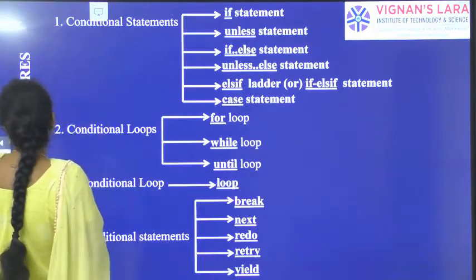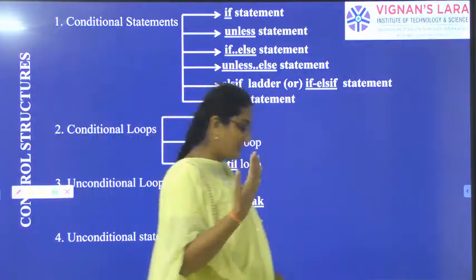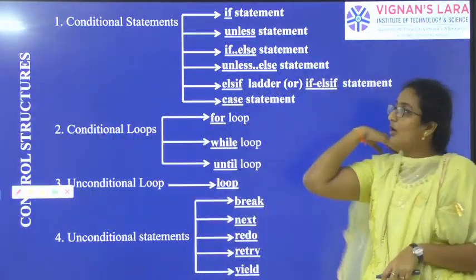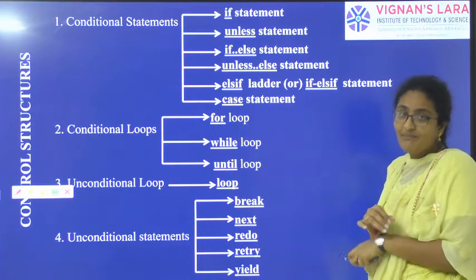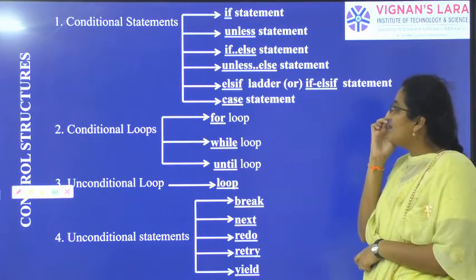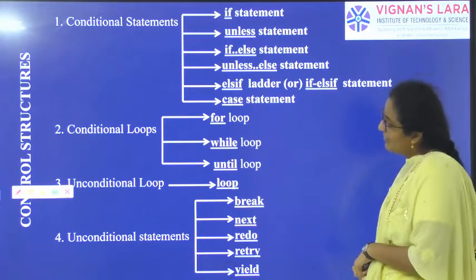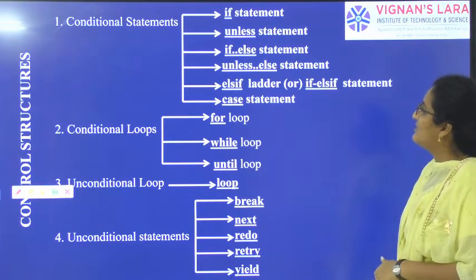So, next topic, control structures. Next important topic, control structures. In any programming language we have control structures, and in Ruby also we have control structures.